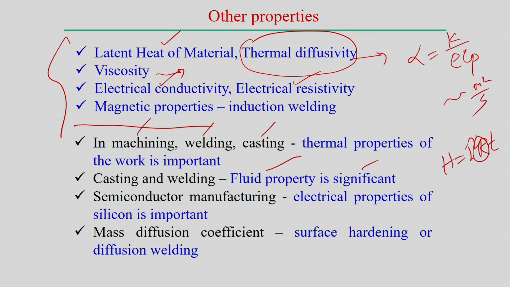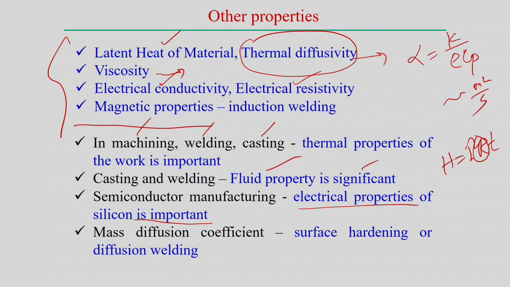Then semiconductor manufacturing. In semiconductor manufacturing, when we try to analyze this process, the electrical properties of silicon are important. So, we look into all the electrical properties of a particular component in semiconductor manufacturing.